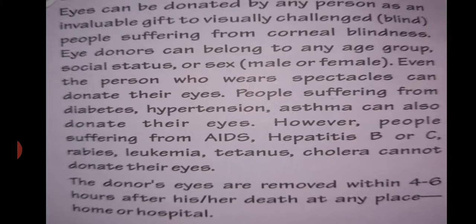If there is a defect in the cornea, the cornea can be replaced, and an eye donor can belong to any age group, social status, or sex. Means he may be male or female. Even a person who wears spectacles can donate their eyes. People suffering from diabetes, hypertension, asthma can also donate their eyes. But people suffering from AIDS, hepatitis B or C, rabies, leukemia, tetanus, cholera cannot donate their eyes.